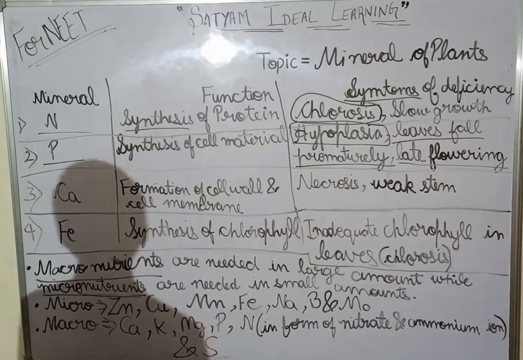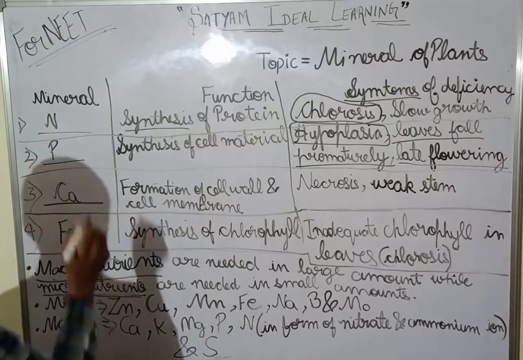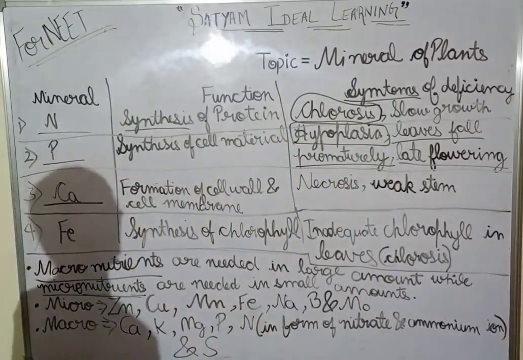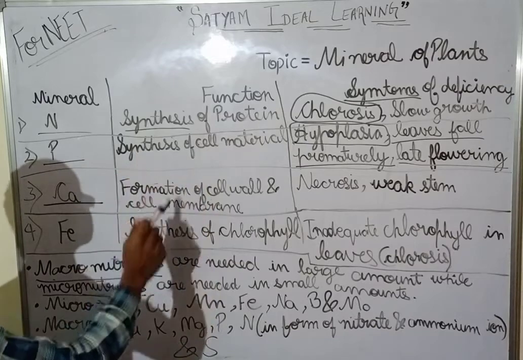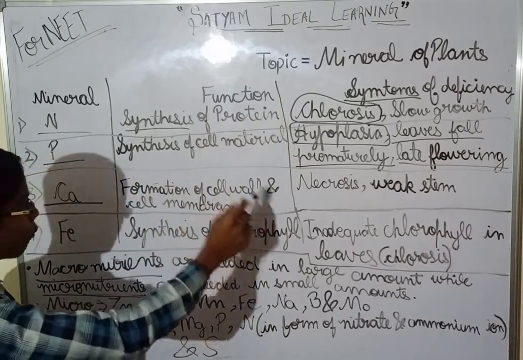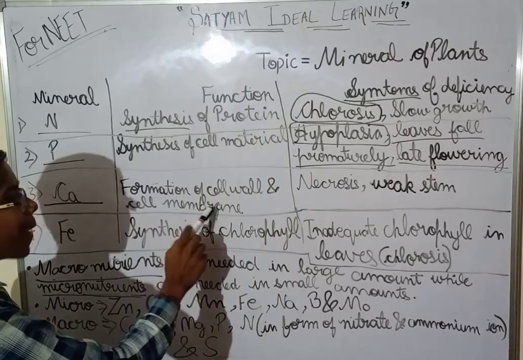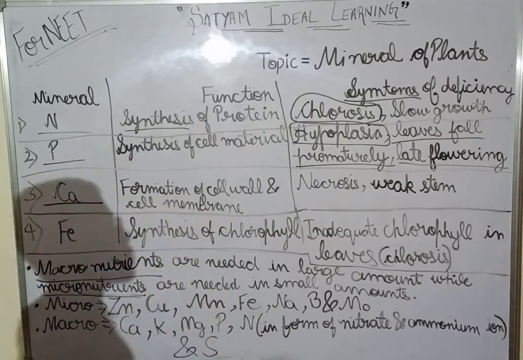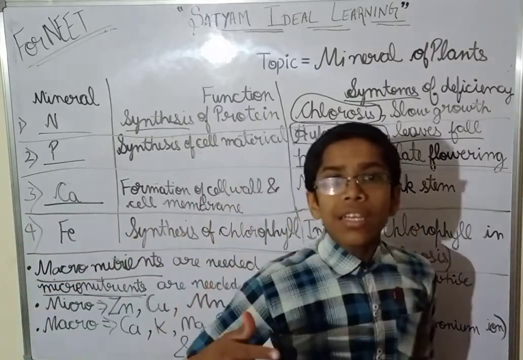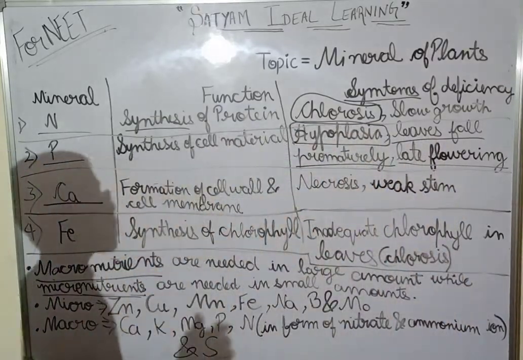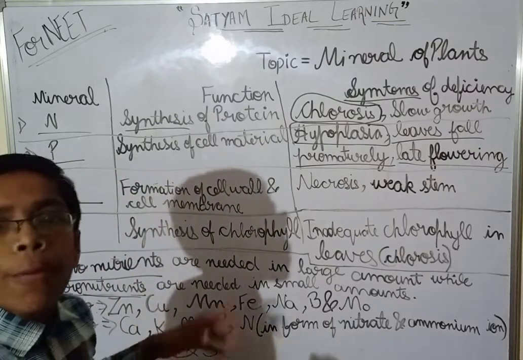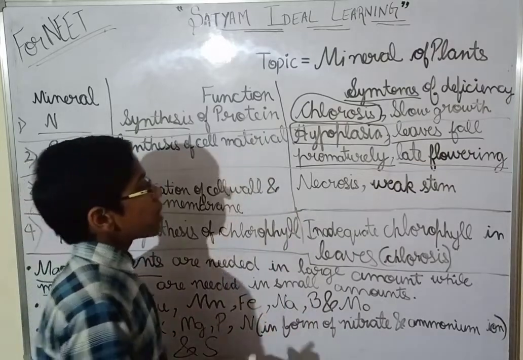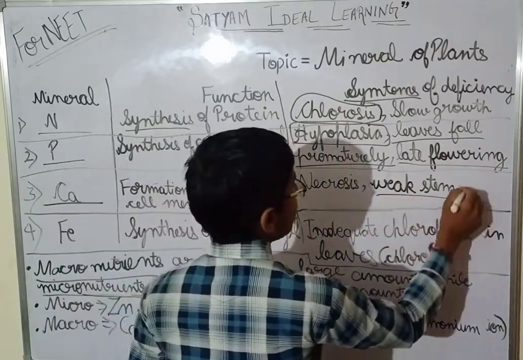Okay, now next one, calcium. Ca is the element symbol for calcium. Its function is the formation of cell wall and cell membrane. As the name suggests, its function is for the formation of cell wall and cell membrane. Otherwise, a weak stem will occur.